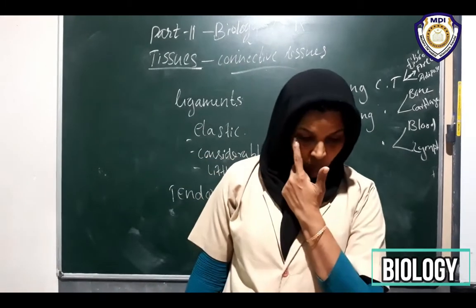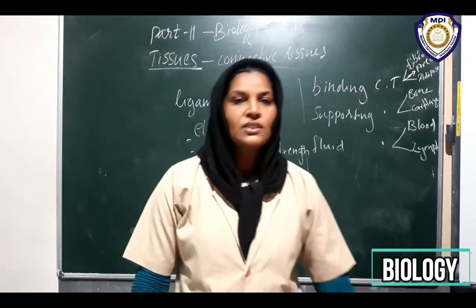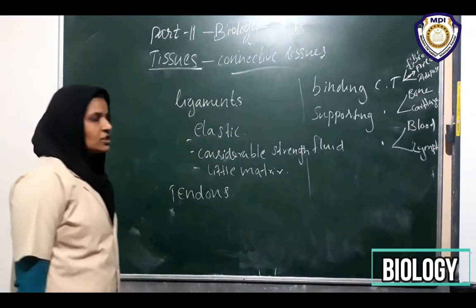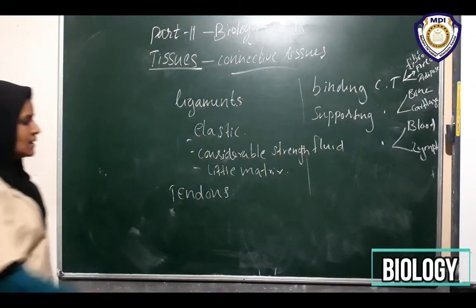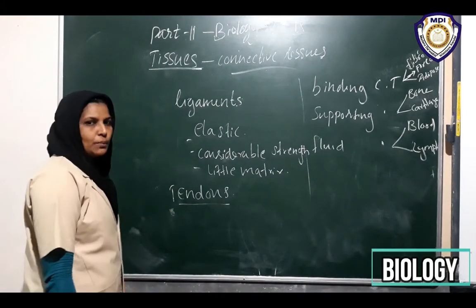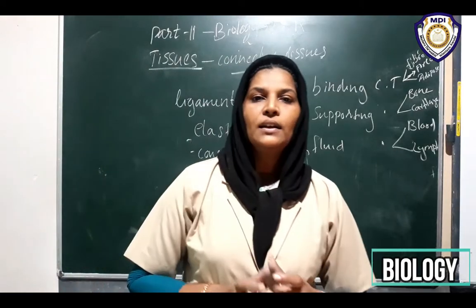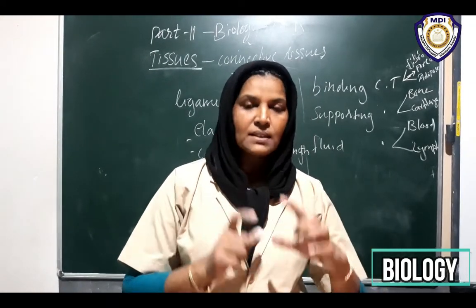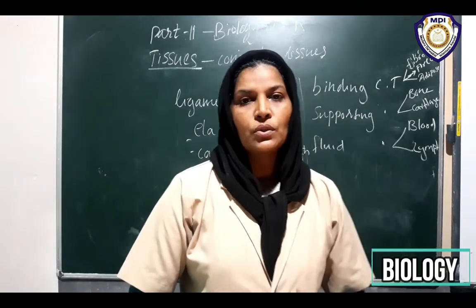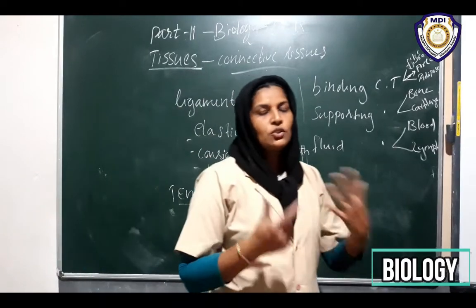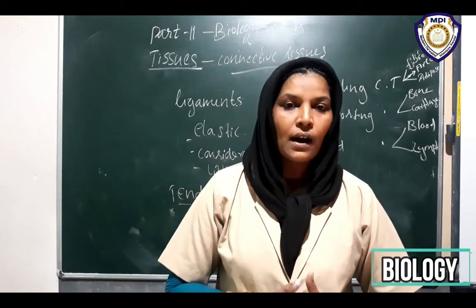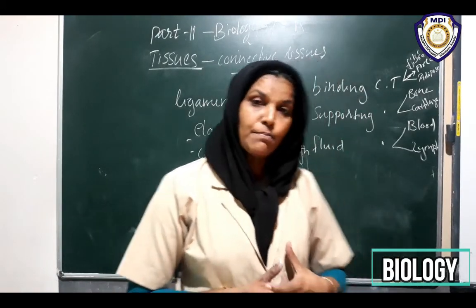Tendons are where a muscle is connected to bones by a special connective tissue. That is called tendons. Then what are the characteristic features or nature of these tendons? Because the muscles are connected to bones. How are the muscles attached to a bone? By a connective tissue. That connective tissue is called tendons. It is just the opposite of what we have studied in the case of ligaments. They are fibrous connective tissues.